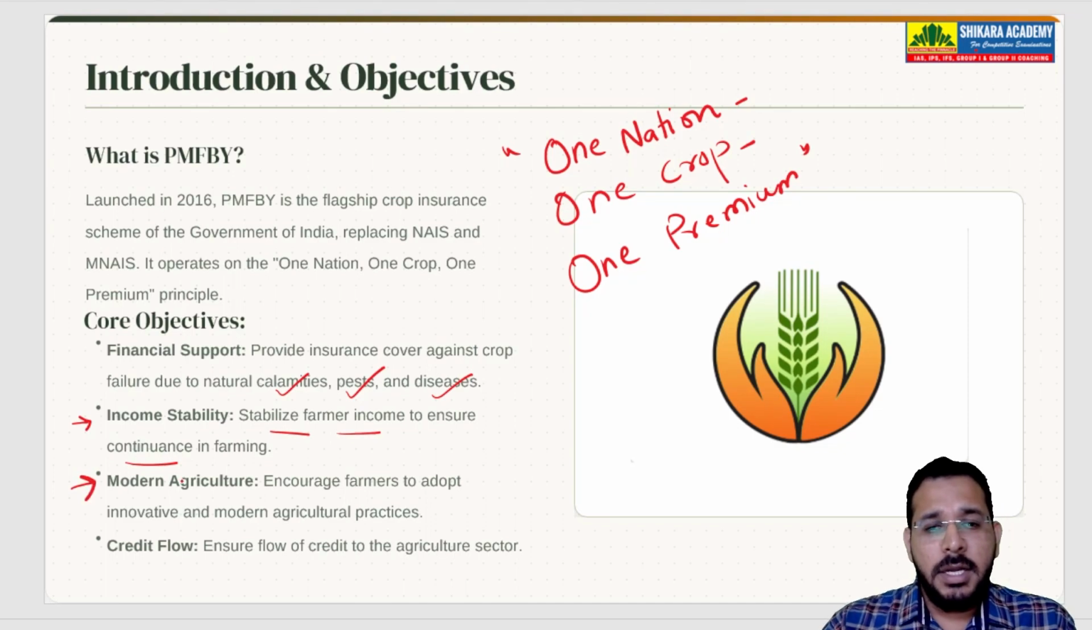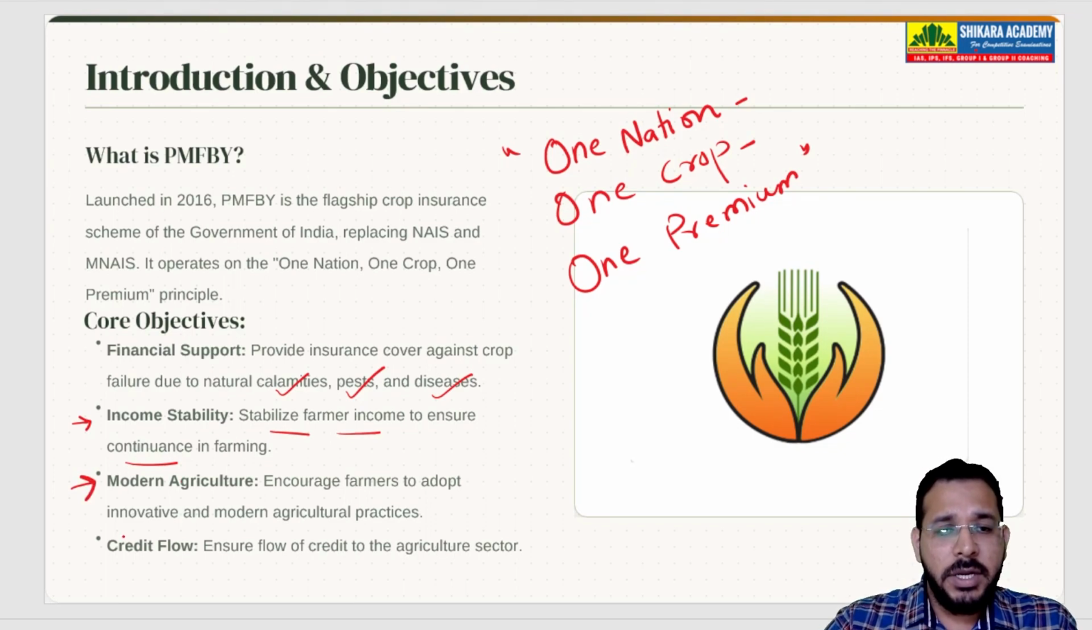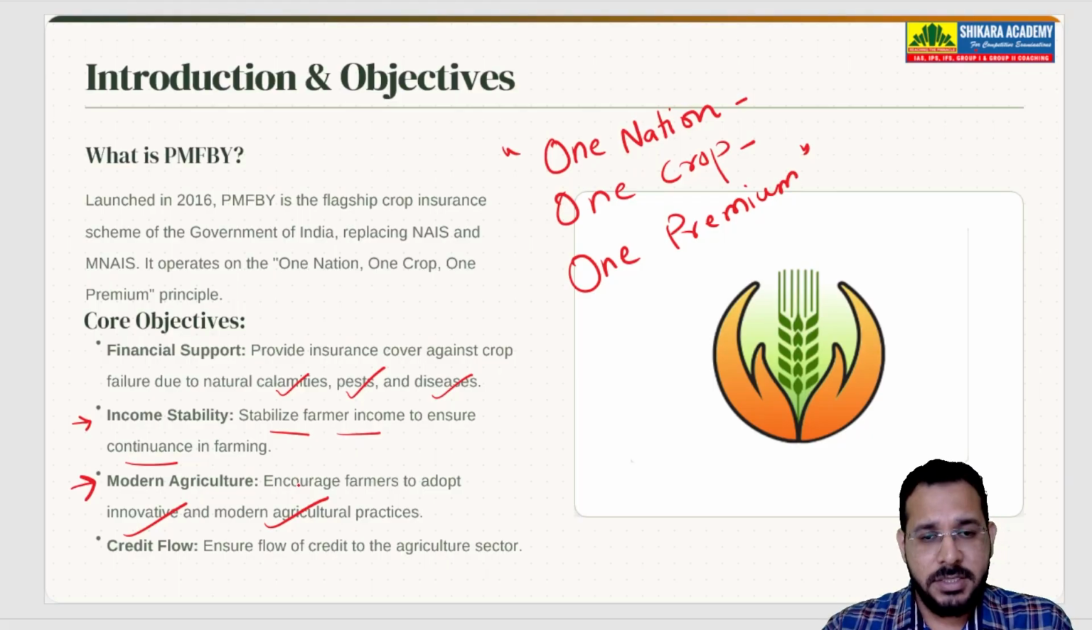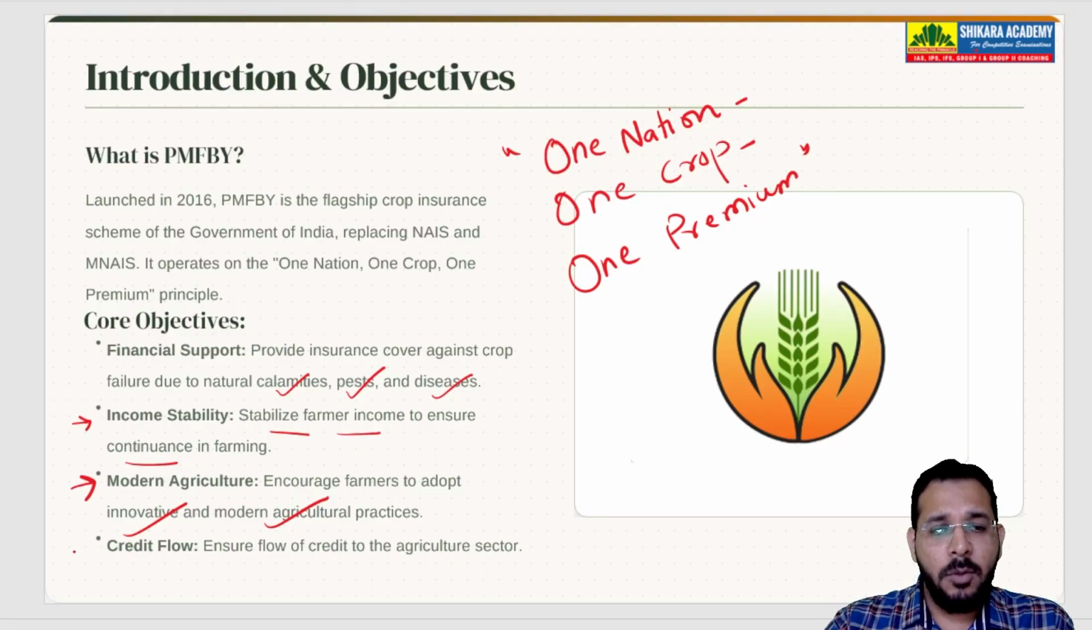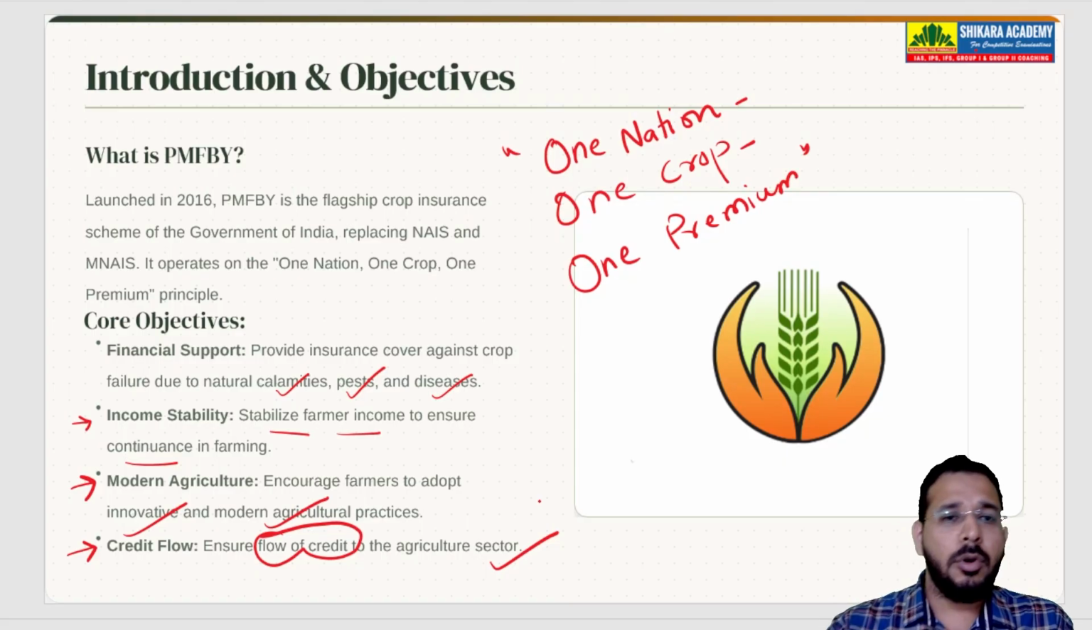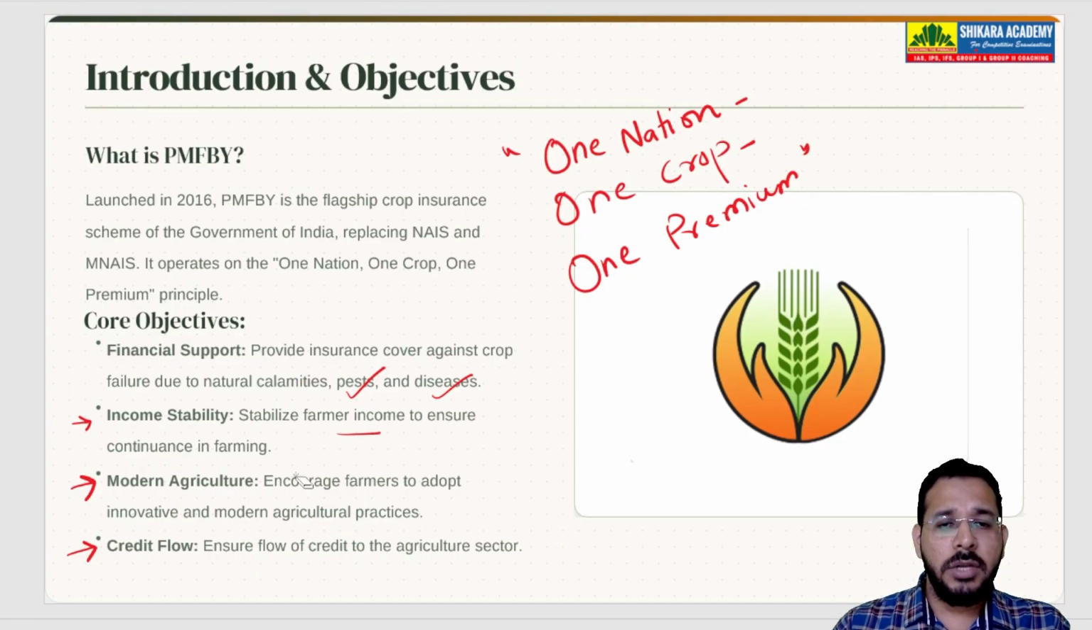And it encourages farmers to adopt innovative and modern agricultural practices so that they can have proper information. And also it allows flow of credit to the agriculture sector so that the farmers can get proper loans, formal credit, so that farmers will not go to the informal sector where they will get trapped in poverty and debt.